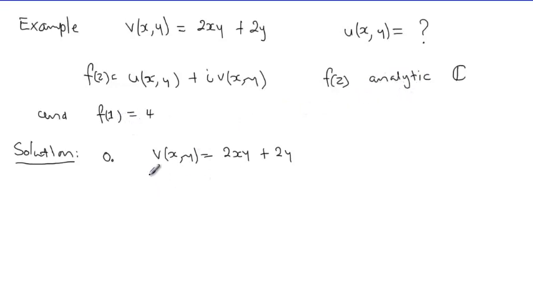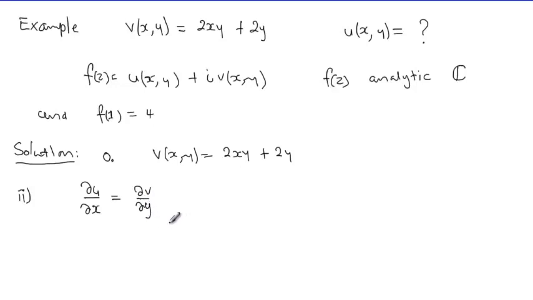So our initial step: analytic gives us the Cauchy-Riemann equations. The first one we have is that partial u partial x equals partial v partial y.